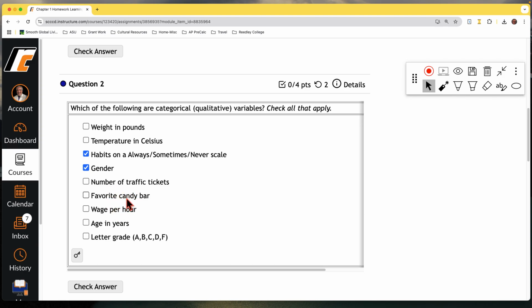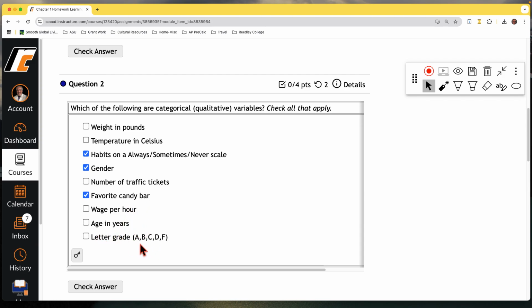Your favorite candy bar, that's going to have a name. That is going to be a category, not a number. Even something like the $1,000,000 bar, or isn't it the $100,000 bar that used to be, but that's a name, not a number. Wage per hour, that is also a number, so that's not going to be it. Age in years is a number, it's numerical data.